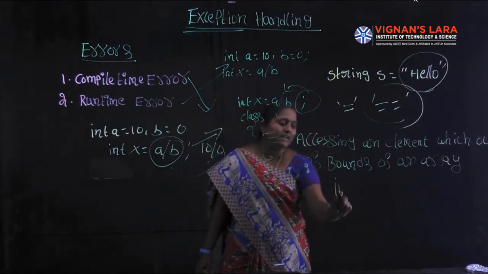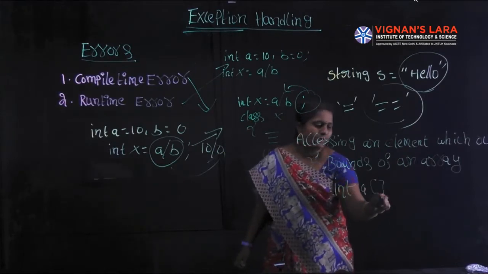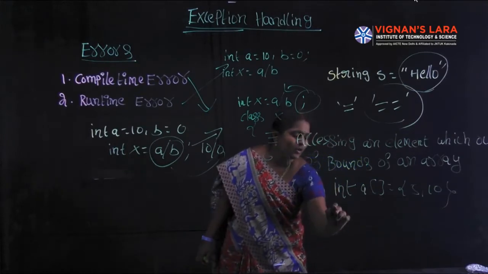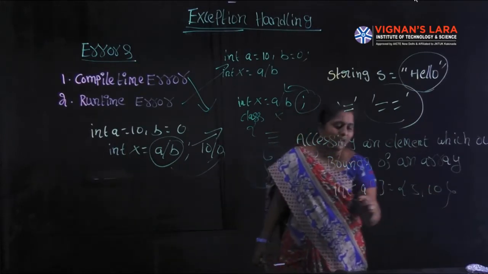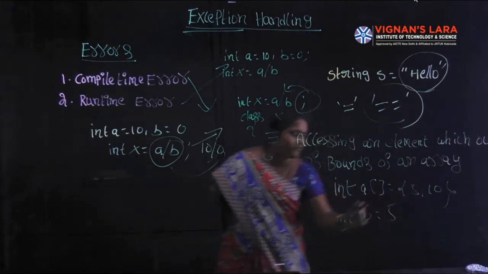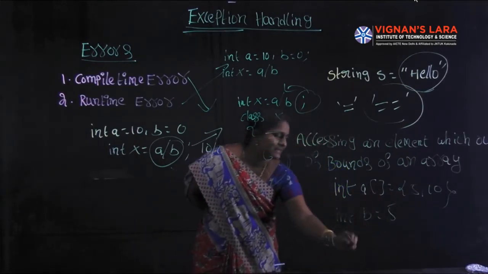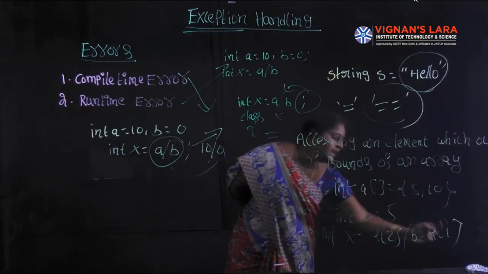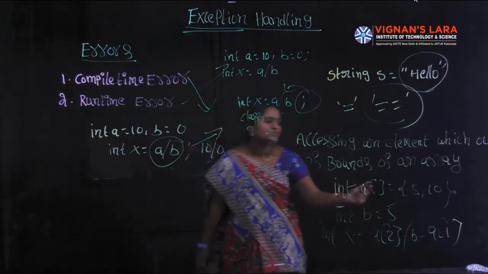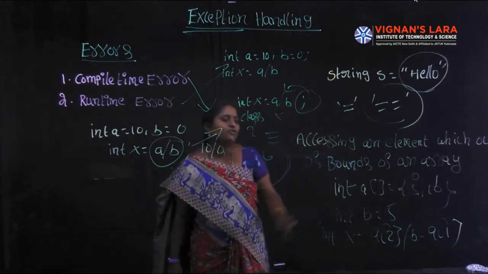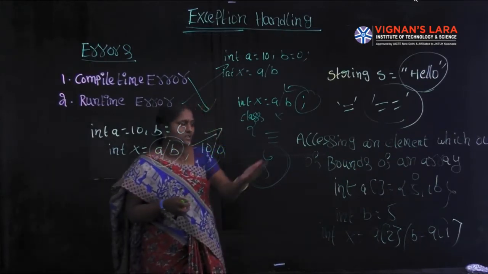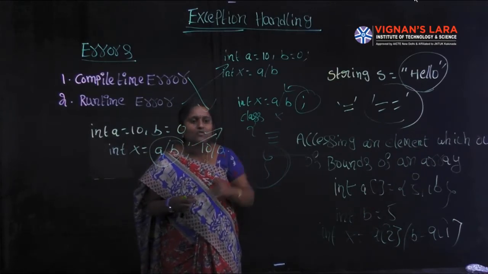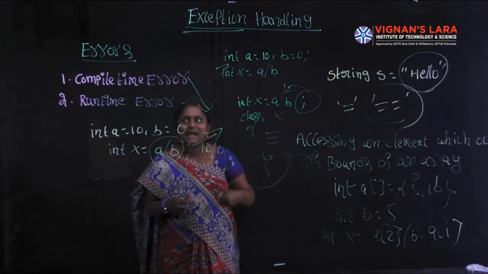Suppose I am defining one array, int a = {5, 10}. Next, I am defining one more variable, int b = 5. After that, I am writing one more statement, int x = a[2] / (b - a[1]). Here, you already know that array index starts from 0 onwards. We have two indexes only. The a[2] index is not present in our array. But accessing an element which is out of bounds of an array leads to an error. So it leads to a runtime error.